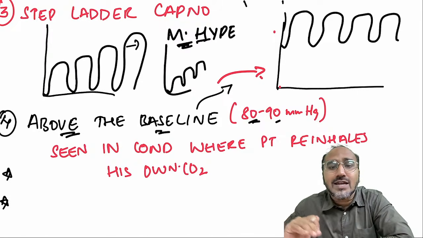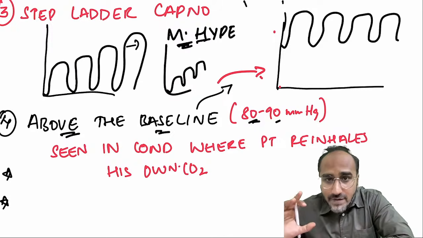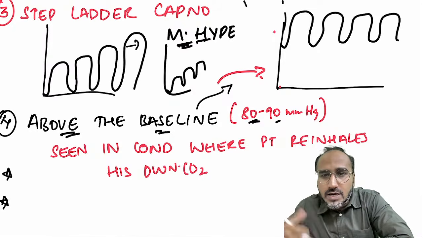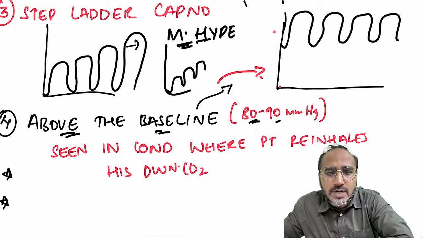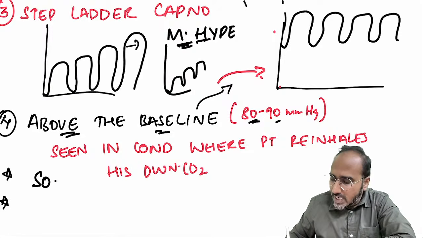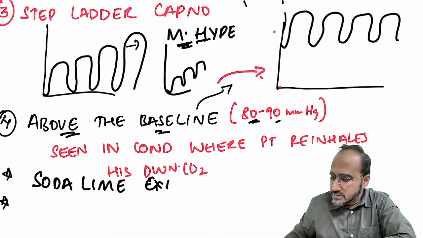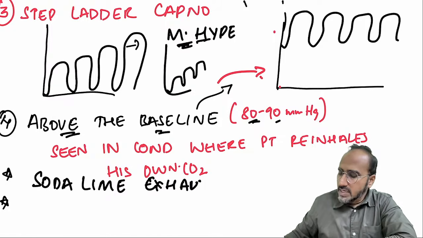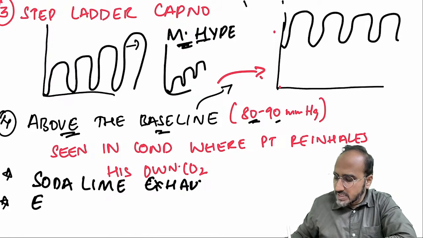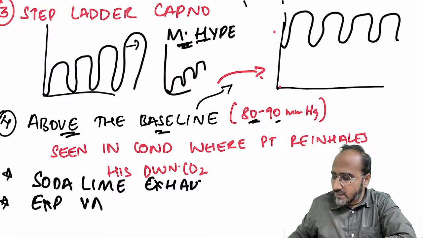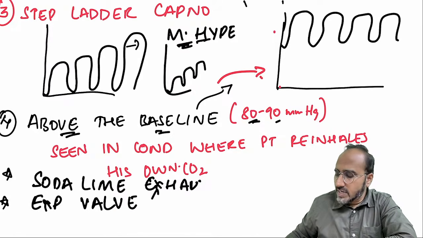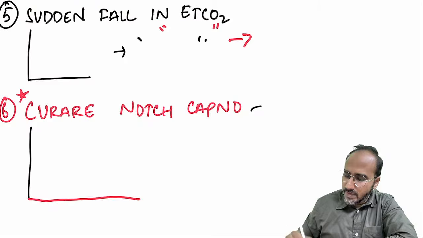When does the patient re-inhale his own carbon dioxide? When the thing that absorbs carbon dioxide is gone. What is the thing that is absorbing carbon dioxide? Soda lime. If soda lime is exhausted, you will see a capnograph above the baseline, or if there is an expiratory valve that is faulty, there also you will see capnograph above the baseline.